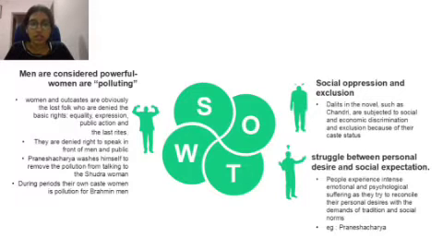Women and the outcasts are obviously the lowest folk, who are denied basic rights, equality, expression, and public action. The low caste people and the women are not even able to enjoy their basic rights. They are denied the right to speak in front of men in public. Pranesh Acharya watches this himself, and you can see how women are not given any kind of respect, especially women in the lower class.